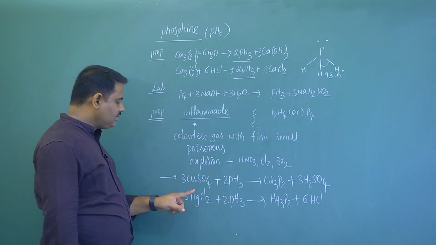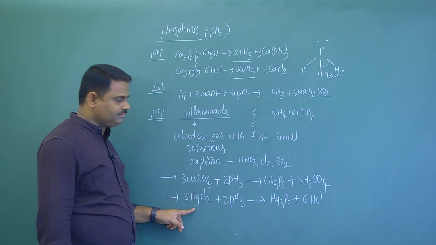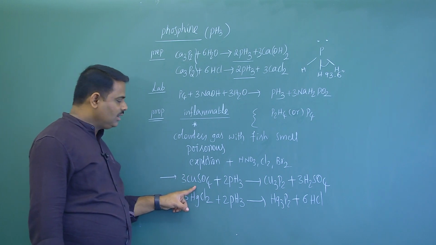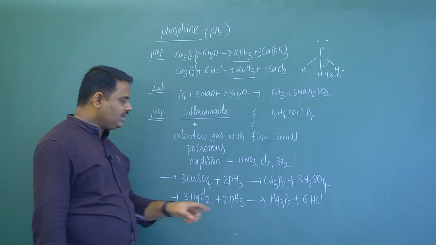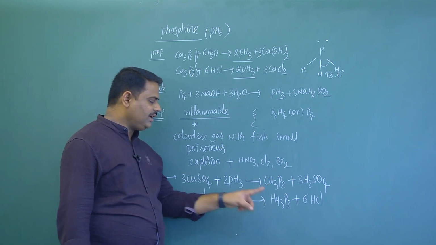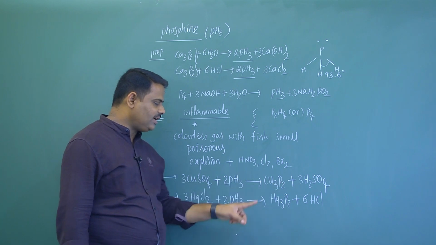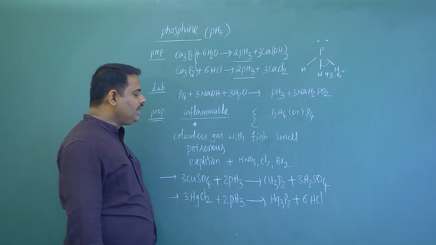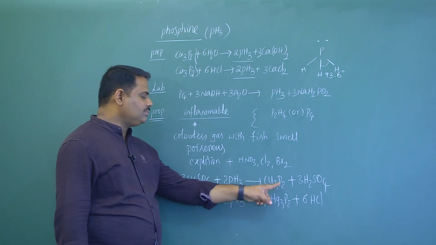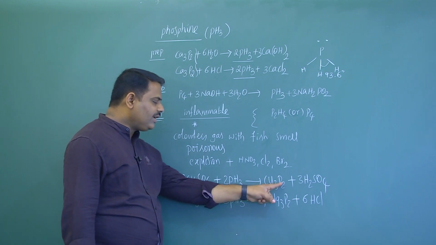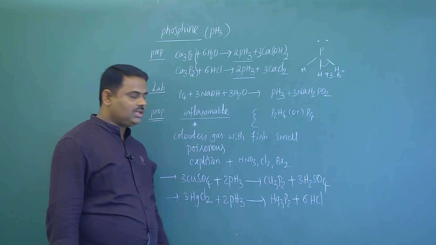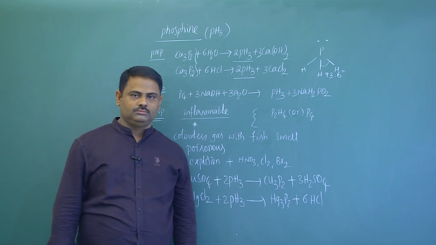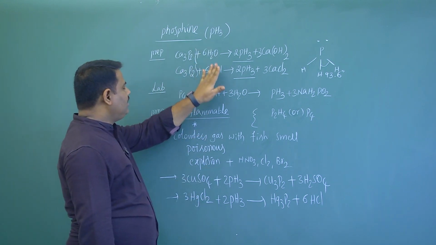Here copper sulfate, mercuric chloride. Remember Cu2+, Hg2+ combine with phosphine. You are getting once again ionic phosphides. This is copper phosphide, this is mercuric phosphide. Now a simple technique: the oxidation state of copper is plus 2, the phosphide ion is minus 3. Just follow the crisscross method, then we will get these compounds. So this is regarding phosphine.